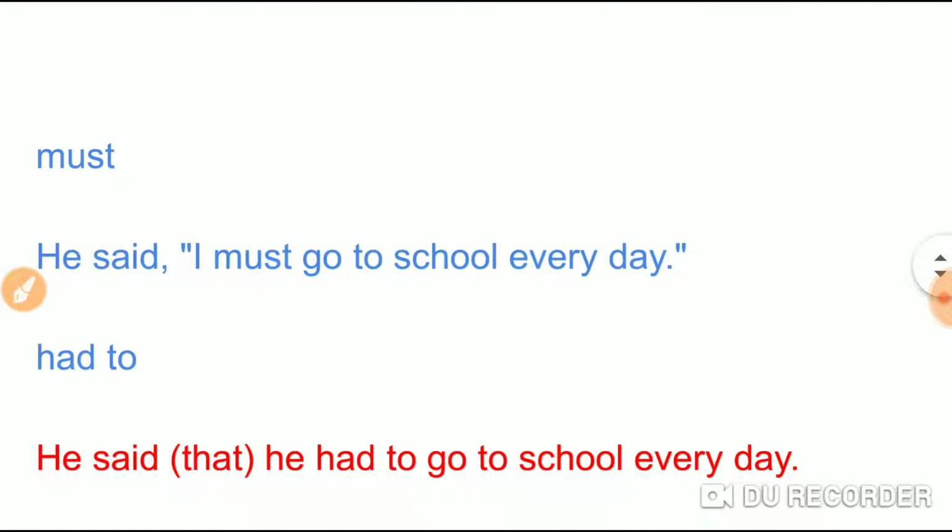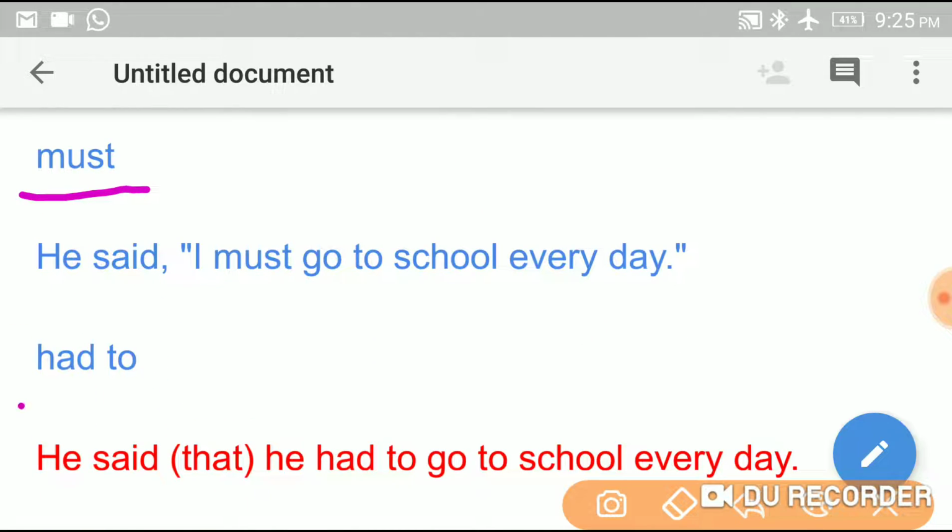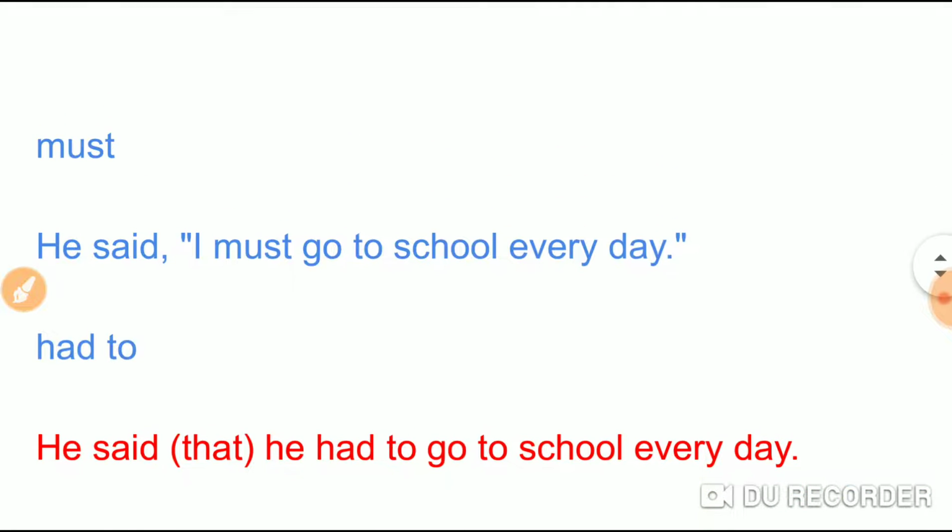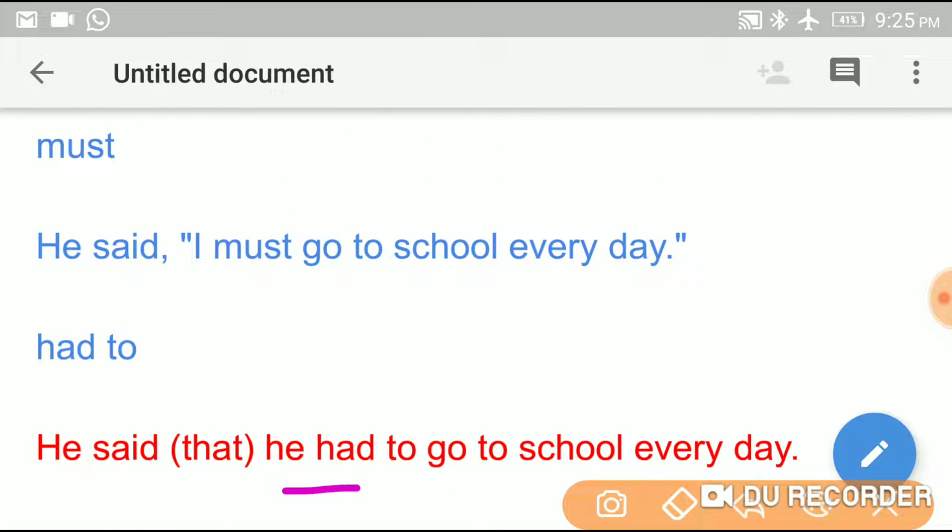Then "must". If there is a must, then we have to change this into "had to". It's very important, you see here. So must is going to change into had to. He said, "I must go to school every day." He said that he had to go to school every day. So must changes into had to. Always keep this in your mind: if there is a must, it changes into had to.